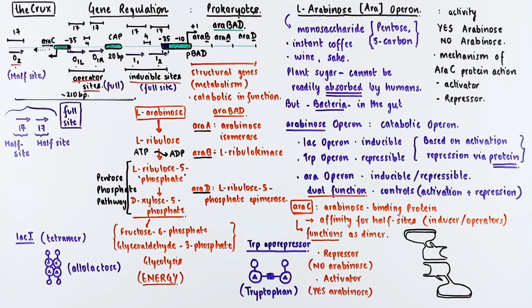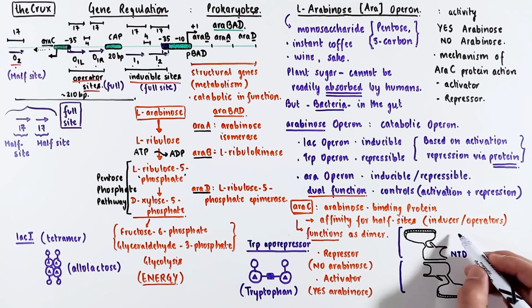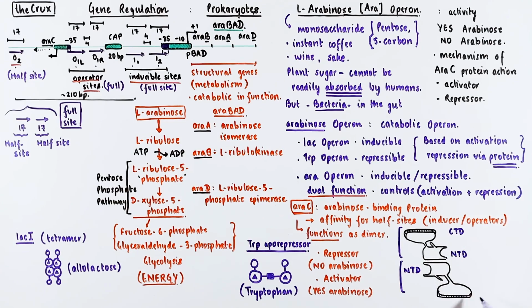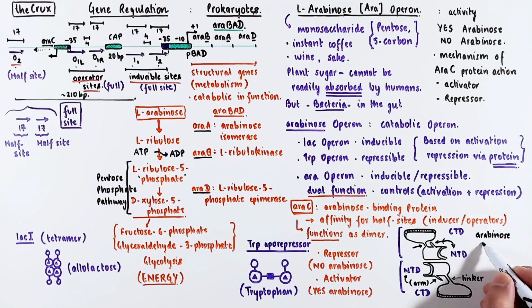These are the 2 monomers, where the dimerization occurs at the N-terminal domain. The C-terminal domains face outwards. There's a linker region connecting the N and C-terminal domain. The N-terminal domain has this weird arm region that sticks out a bit. I will talk more about this when we actually get to its function later. This curvature in the N-terminal domain here represents the pocket at which the arabinose molecules can bind.